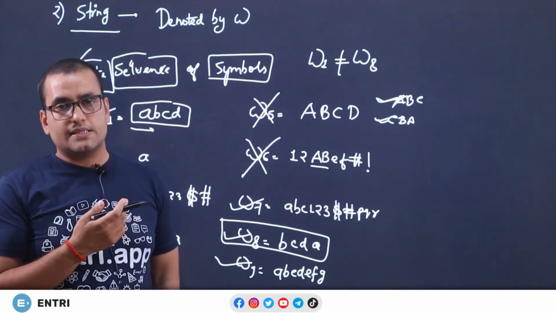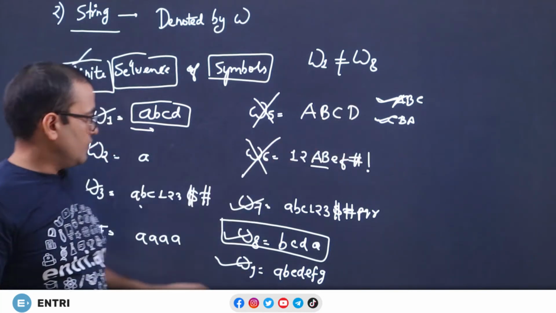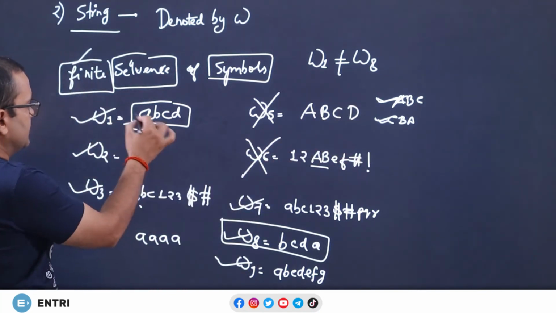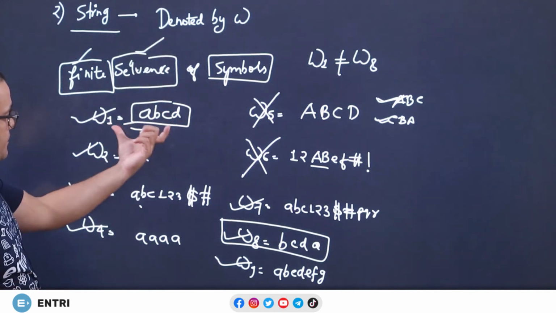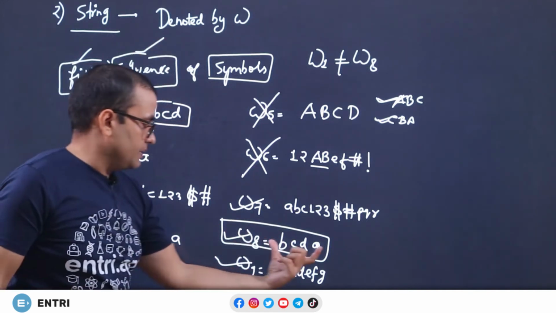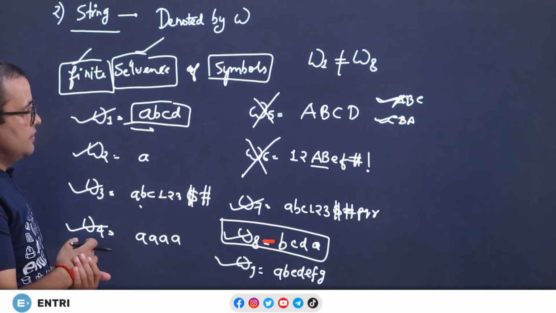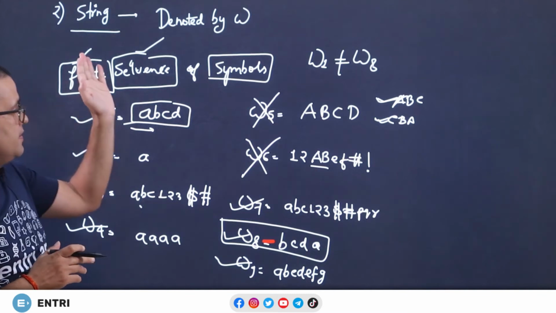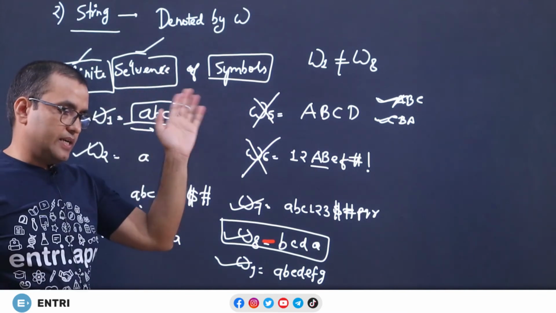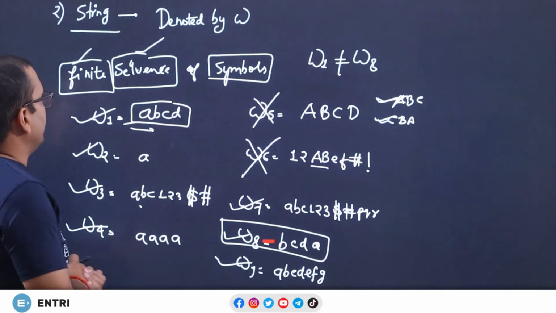In a string, the sequence is important. ABCD is different from BCDA. Sequence is very important, and above all it should be a finite sequence of symbols. That is it, so simple.